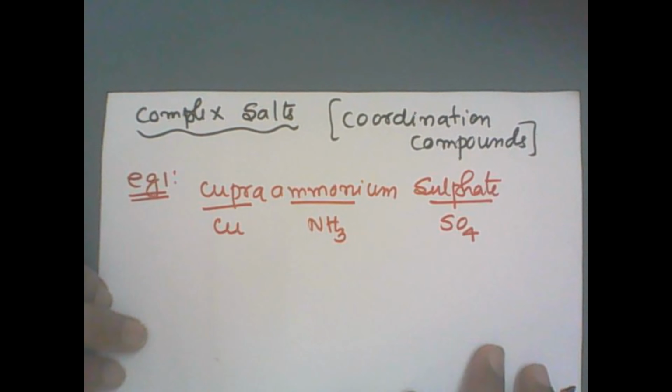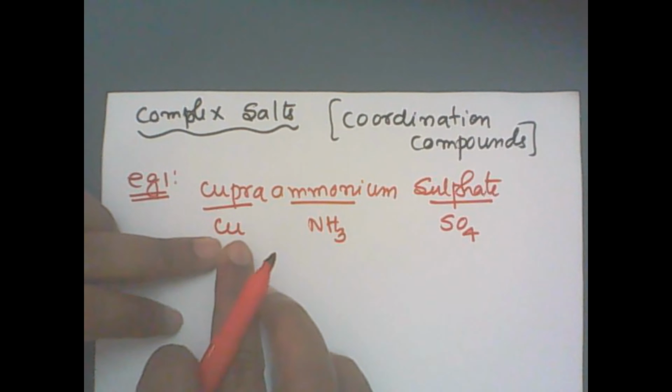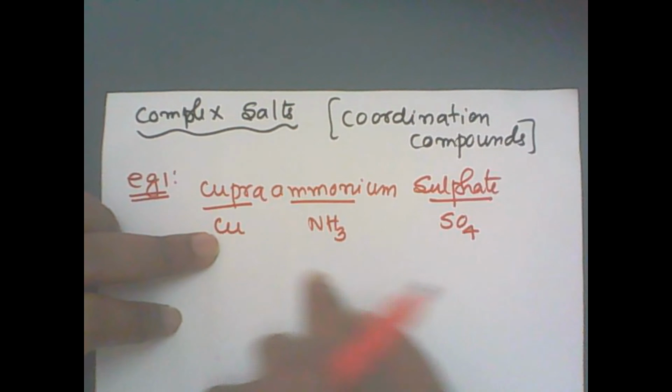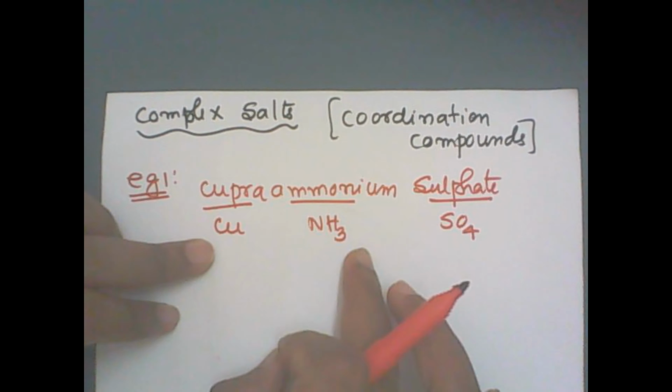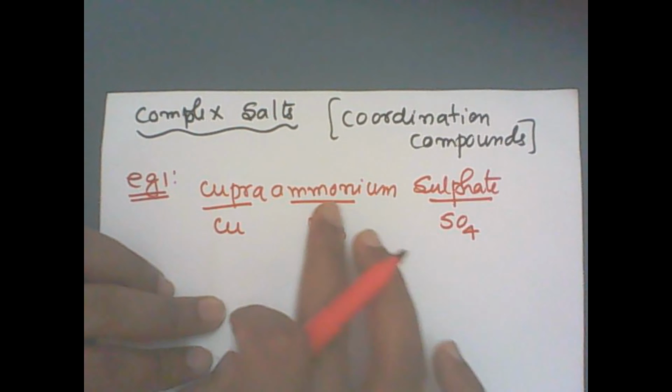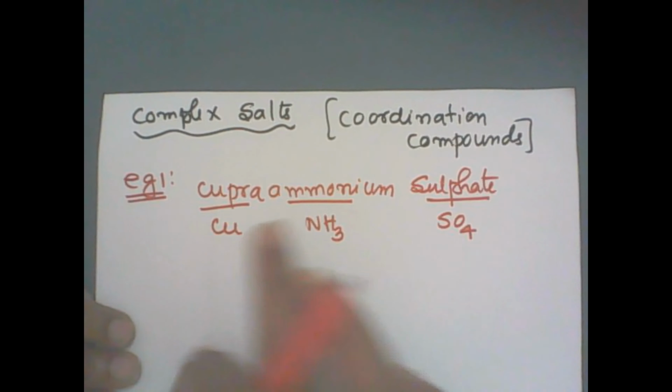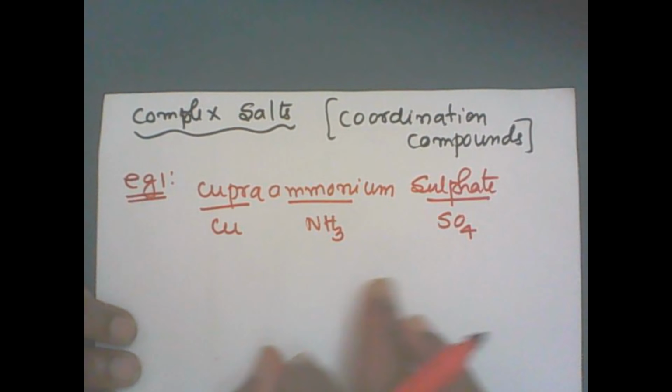How is it actually formed? It is formed by taking copper sulfate, a simple salt, and mixing it with ammonia. When they react in the stoichiometric ratio, we get cuprammonium sulfate.